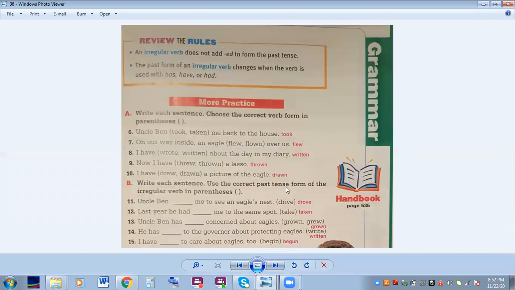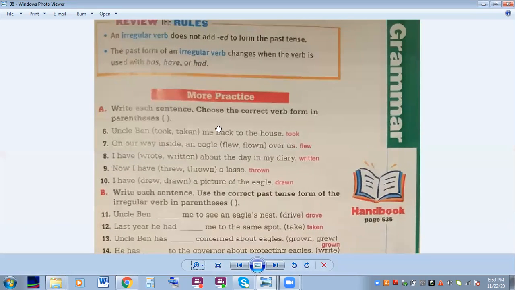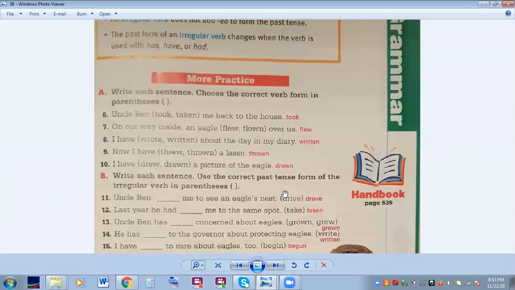All right, let's look at those answers. Number 11, Uncle Ben drove me to see an eagle's nest. Last year he had, notice had, taken me to the same spot. Uncle Ben has grown concerned about eagles. Notice has. He has, again has, we use our third column, he has written to the governor about protecting eagles. I have begun to care about eagles too.